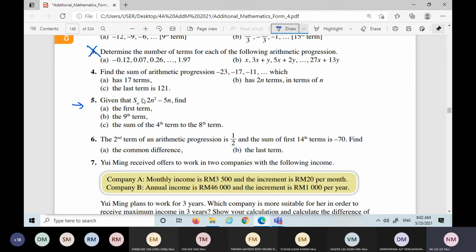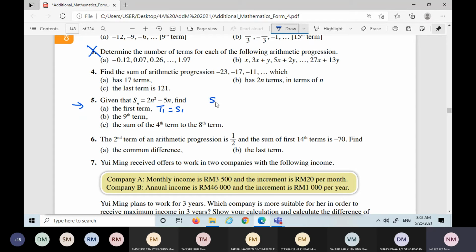We don't care how they get this formula. They will start with the Sn formula, but in between, they will ask you not Sn, they will ask you Tn. So the first question, find the first term, means T1. You have to remember that T1 is the same as S1. It means the sum of the first term, so you add only one term. So T1 and S1 are the same. This one you've got to remember.